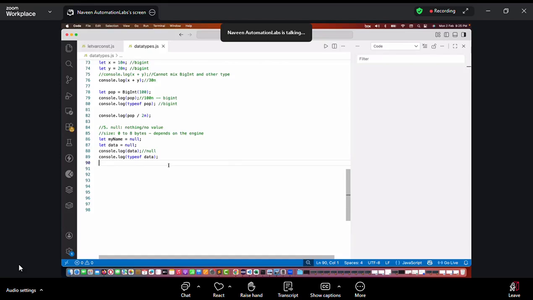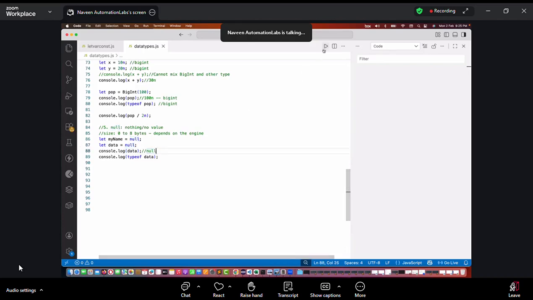If you read some really good books, this is an existing bug in JavaScript. Generally, the type of data, where data is equal to null, should come from the null type.